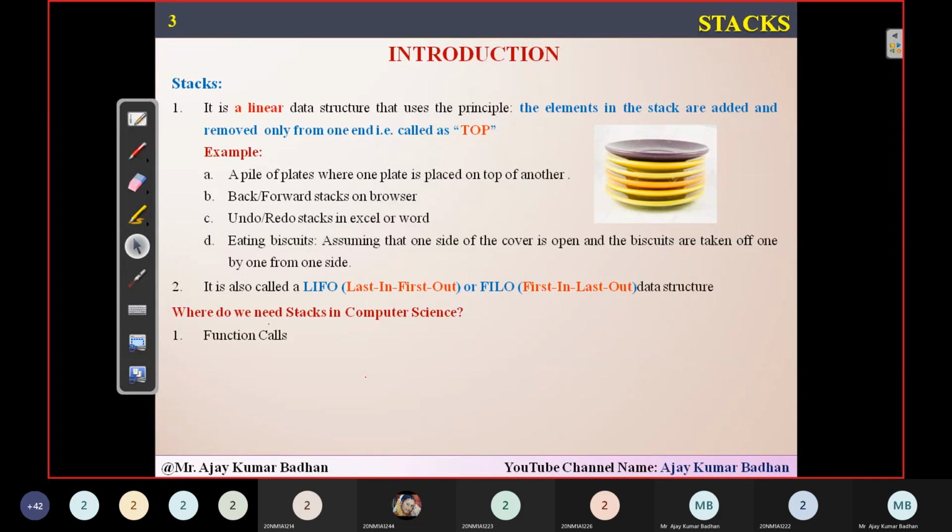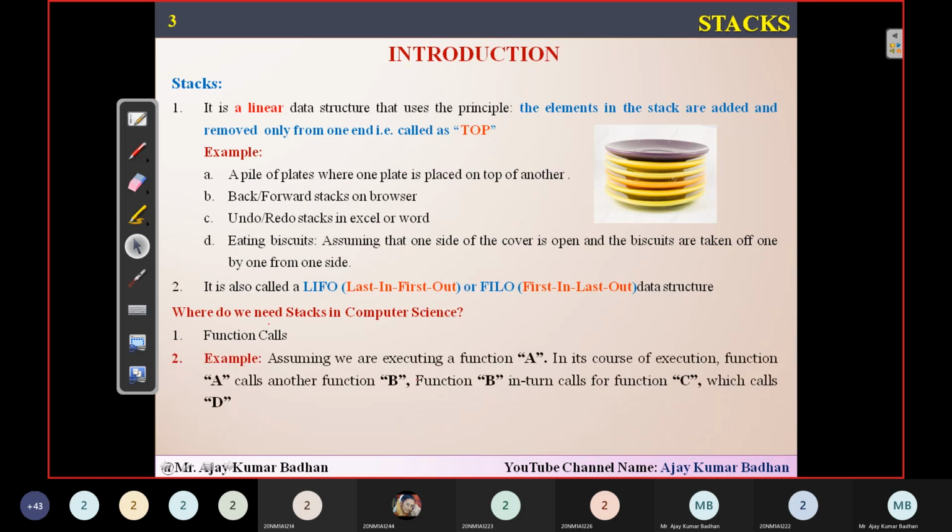If you want to delete the last element, you have written so many different functions here. And when you are working with functions, stacks play a very, very important role in this concept. Remember that. Let me show you an example so that you can understand. Assume that we are executing a function A.